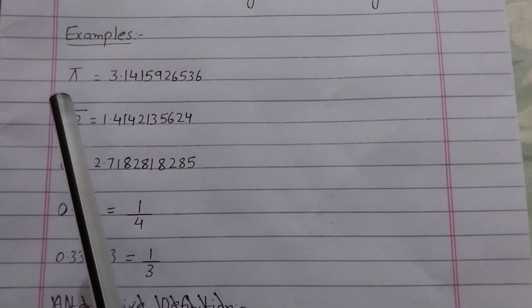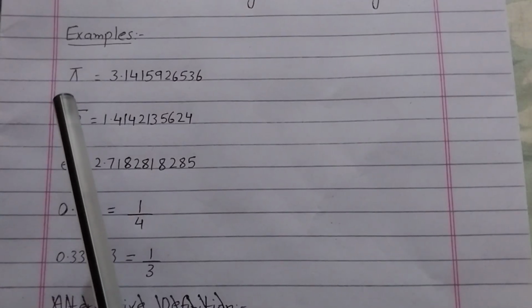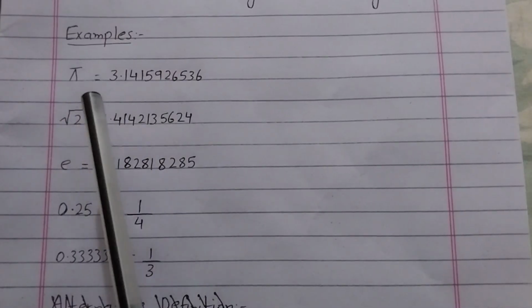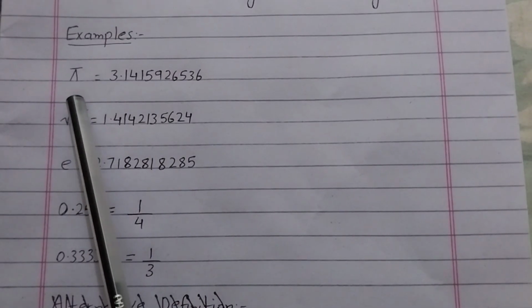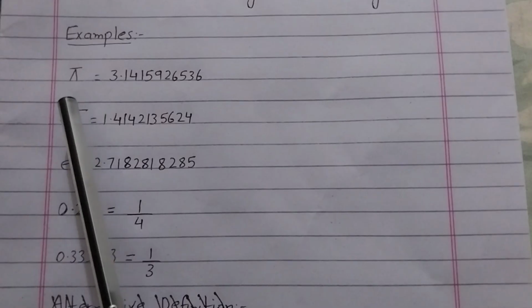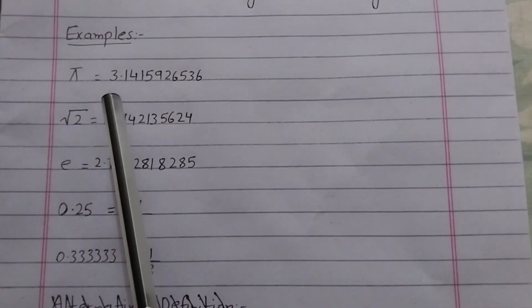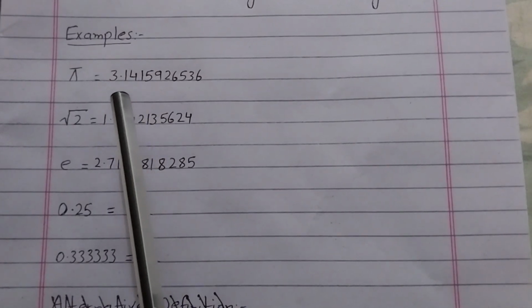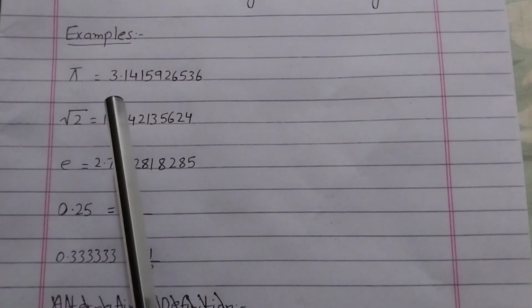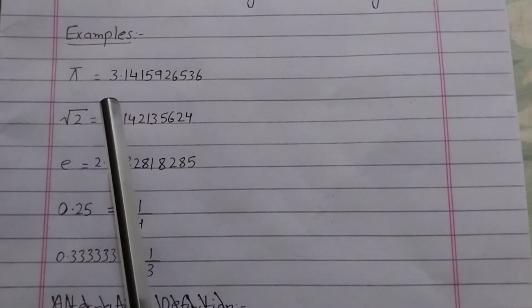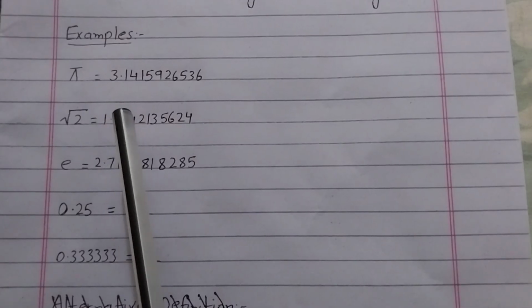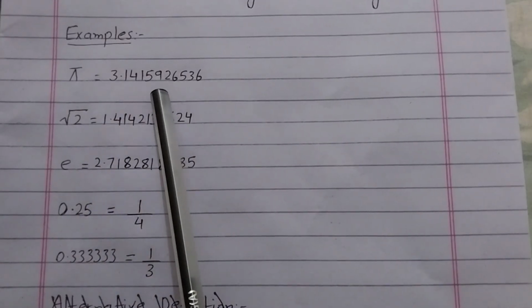If you write them in the form of fractions, those fractions won't be exactly equal to these numbers. For example, a rough approximation generally used for pi is 22 by 7. But 22 by 7 is not equal to pi. It is approximately equal to pi. So 22 by 7 is technically not equal to pi. Pi cannot be written in the form of a fraction.